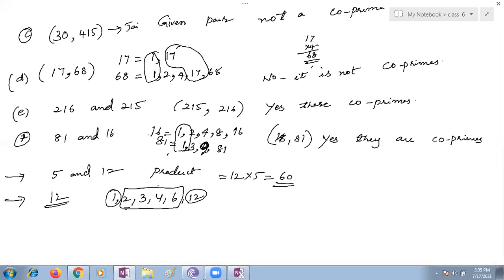Which exercise are we doing right now, ma'am? Ma'am, exercise 3.4, last question, ma'am. Ma'am, Ashwath is telling all the multiples of 12, ma'am. Right. Exercise 3.4.